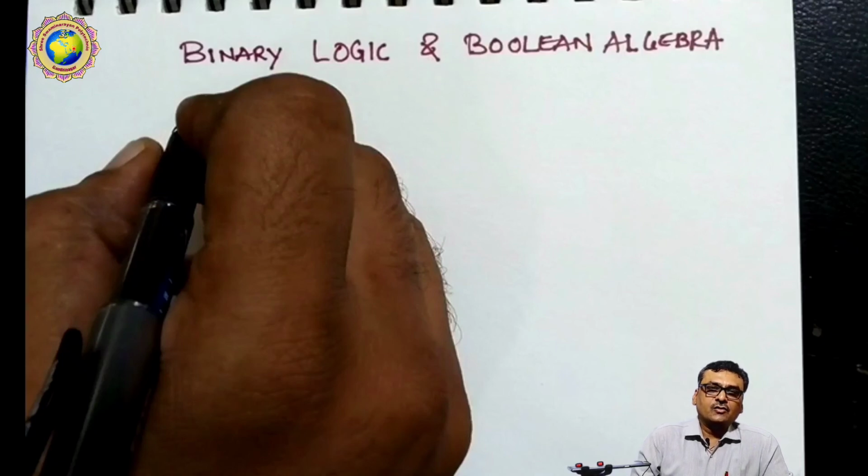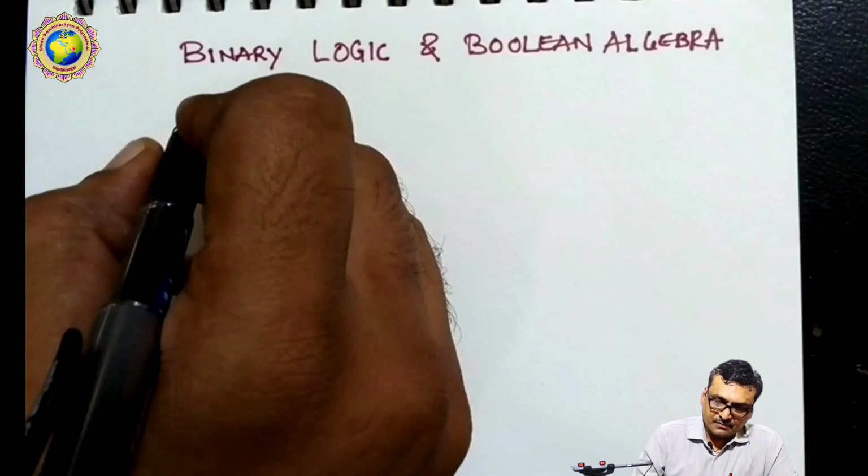Dear students, today we start our new topic, binary logic and Boolean algebra. In digital electronics, we study this in the first semester of diploma engineering for the computer branch. The unit is 2, binary logic and Boolean algebra. In this topic, we will discuss the different types of binary logic, logic gates, then Boolean algebra functions. So today we start with our fresh topic, binary logic.